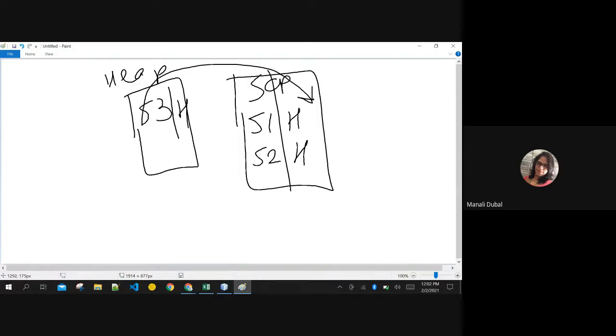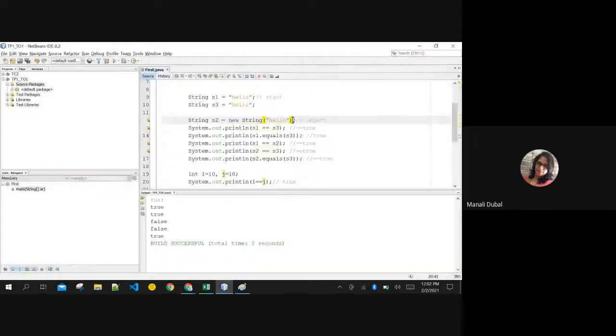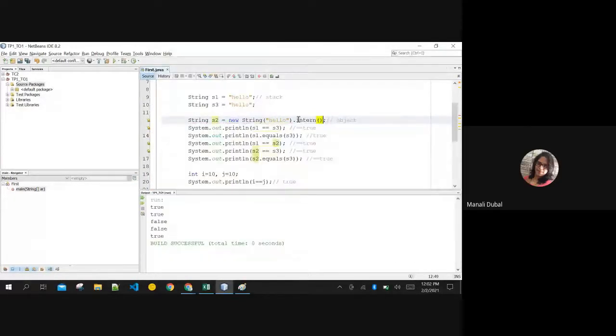I'm showing you a magical trick. If I make this intern, it will automatically assign this reference to the pool of strings. I want this heap to be shared to SCP.